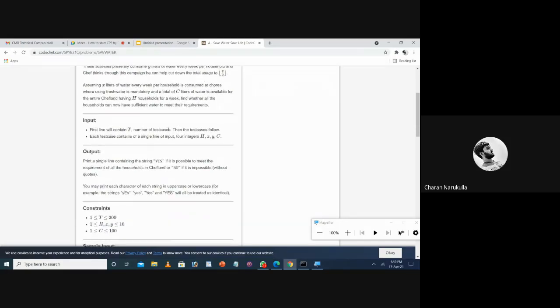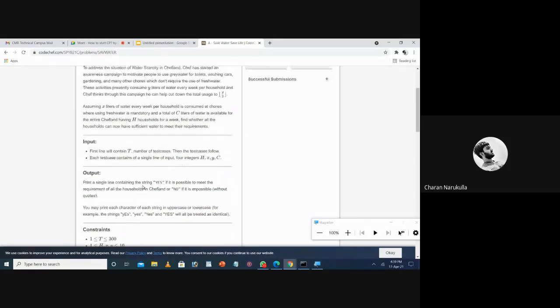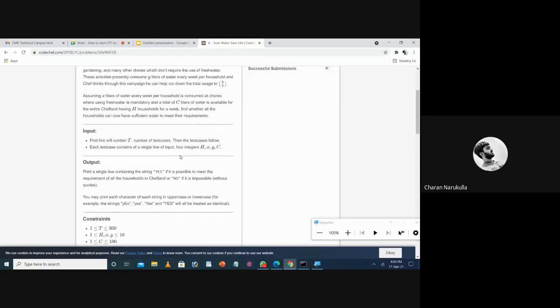And here they asked to print if all the households can now have sufficient water, then print S, otherwise no. That means we simply need to check whether the C value is greater than or equal to the total value.